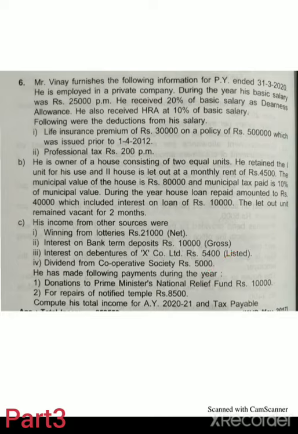He has made the following payments during the year: donations to Prime Minister National Relief Fund rupees 10,000, and for repairs of notified temple rupees 8,500. Compute his total income for the assessment year 2020-21 and tax payable. So this is your 2017 question paper 15 marks question.